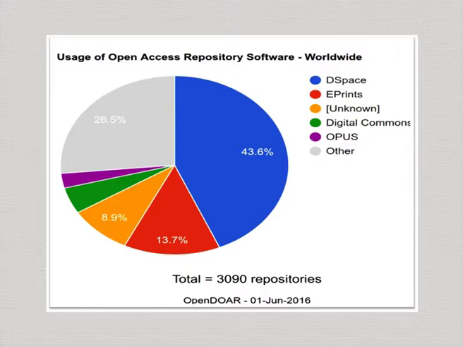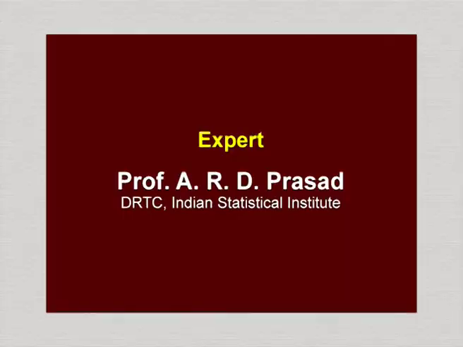Next, of course, is many unknown ones, and Opus is another popular, and Digital Commons is another popular software. So, based on this, definitely in popularity and in many regards, DSpace is the most popular software among the digital library software. With that, I think we conclude.